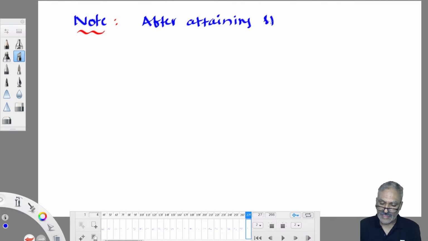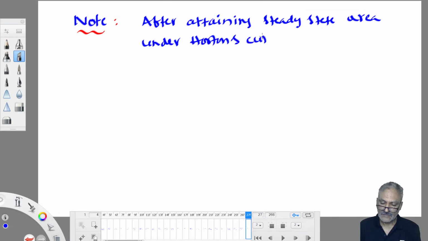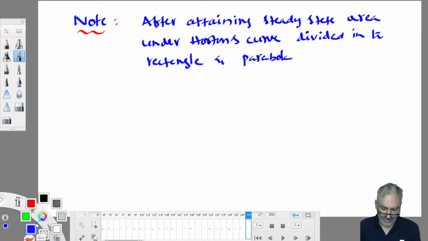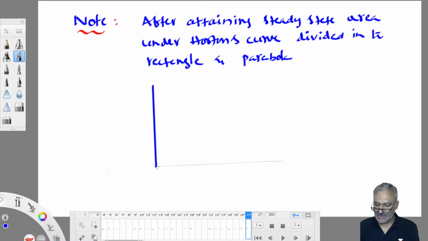After attaining steady state, the area under Horton's curve is divided into a rectangle and a parabola. Okay, after attaining steady state, what do we do? See now, I am plotting once again. This is Horton's curve.